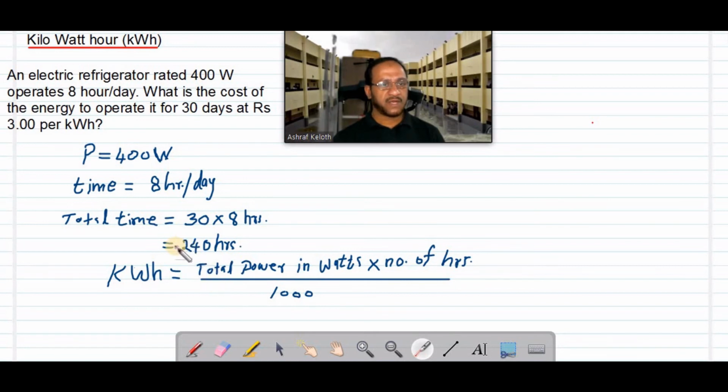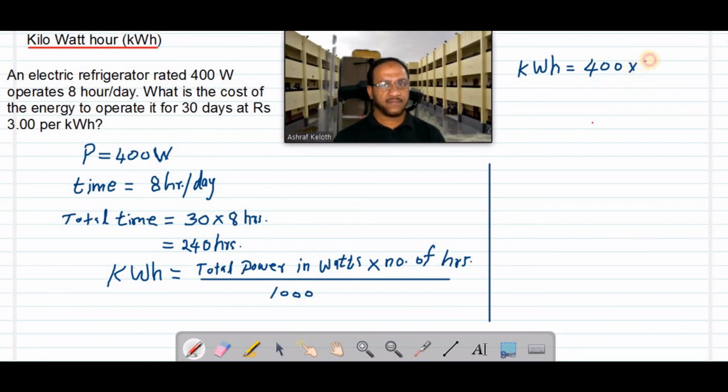Got it? Sometimes in the question you may be given an AC of, suppose, 2 kilowatt power. If it is given 2 kilowatt power, then here no need of 1000. It's already divided. If the power is given in watts, then you have to divide by 1000. Now we can apply in this equation. Here, what is the total power in watts? 400. We have only one device, so 400 watts is enough. If more than one is there, we have to add the power of the whole device.